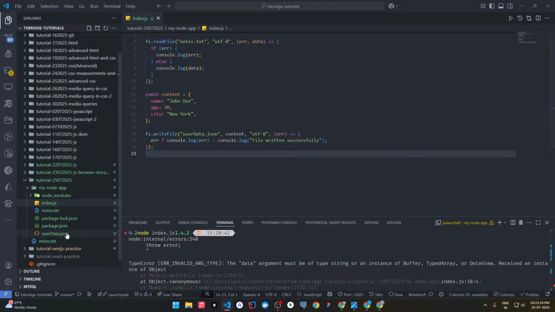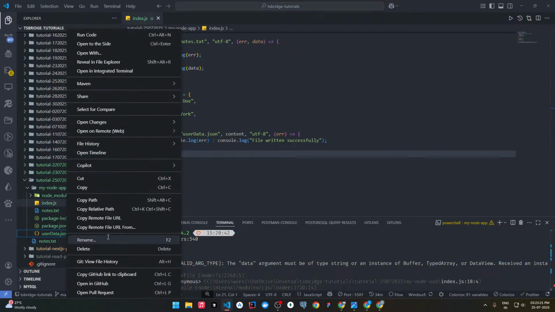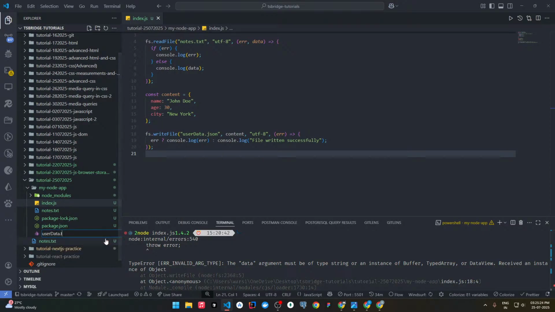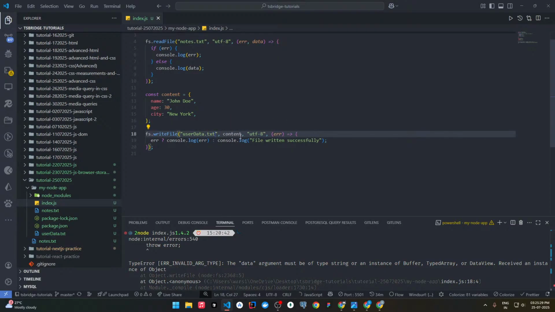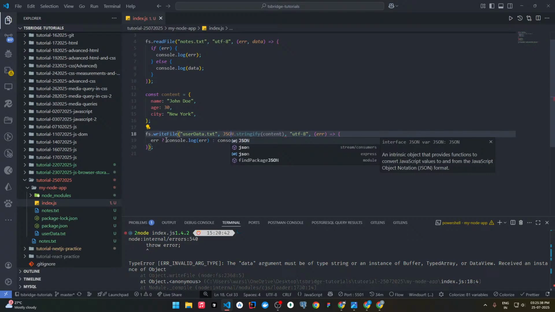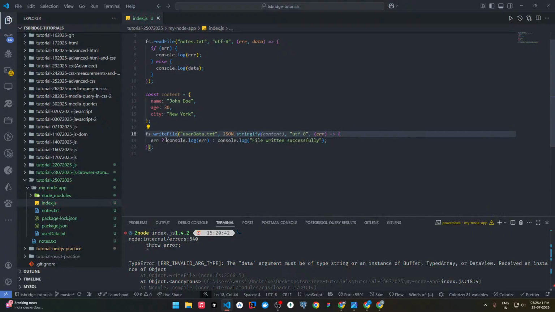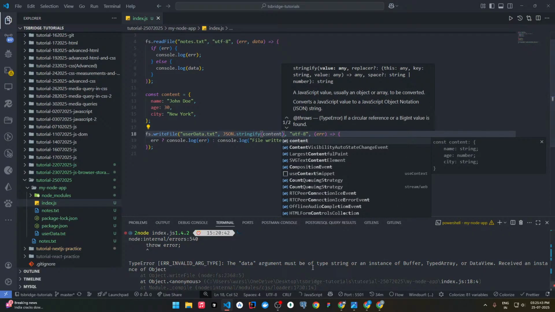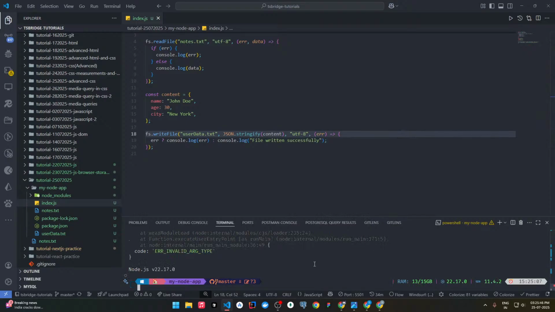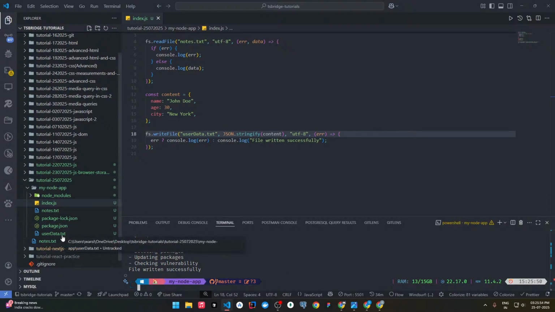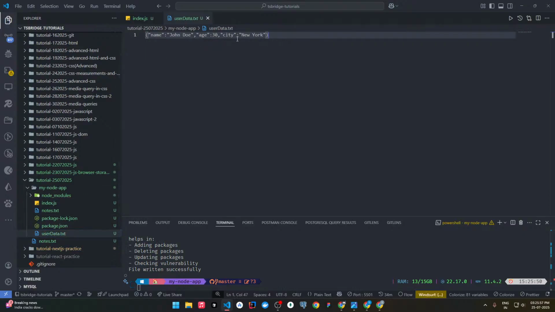So now what we can do is simply rename this to user data.txt, here also user data.txt, and then we can stringify the data. This is currently an object, so we studied about stringifying the data. JSON.stringify content. This will stringify the content, meaning make it a string, irrespective of whatever type of data it is. File written successfully. Now if we go to the file, the empty file, we have this data in string format here.